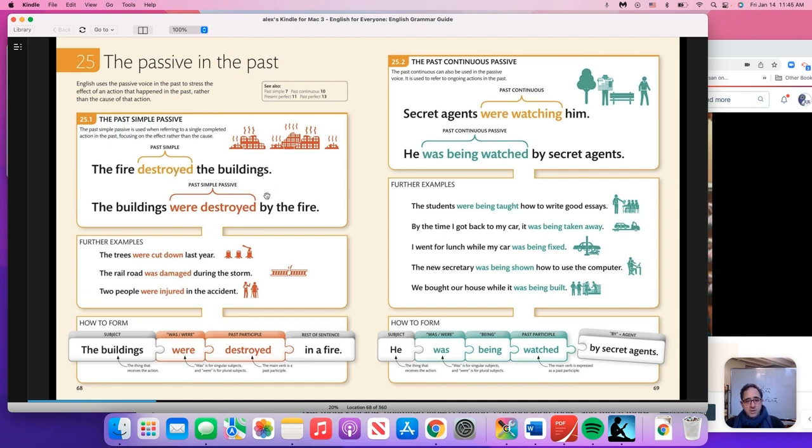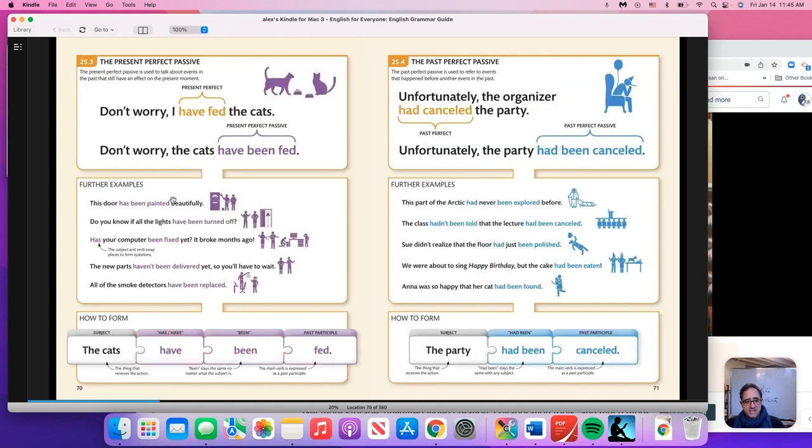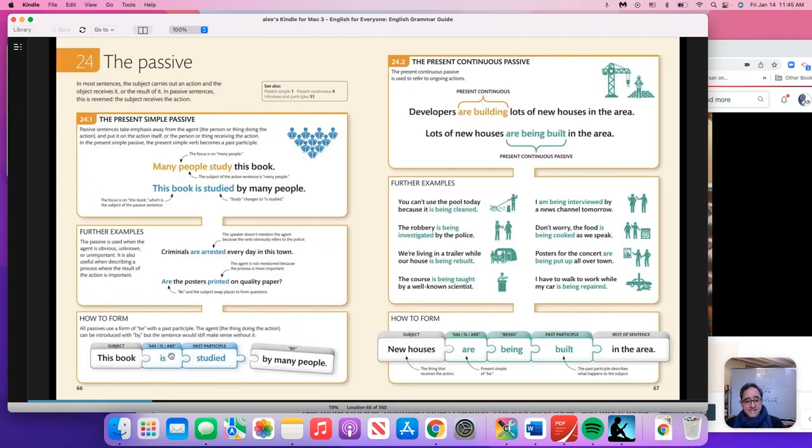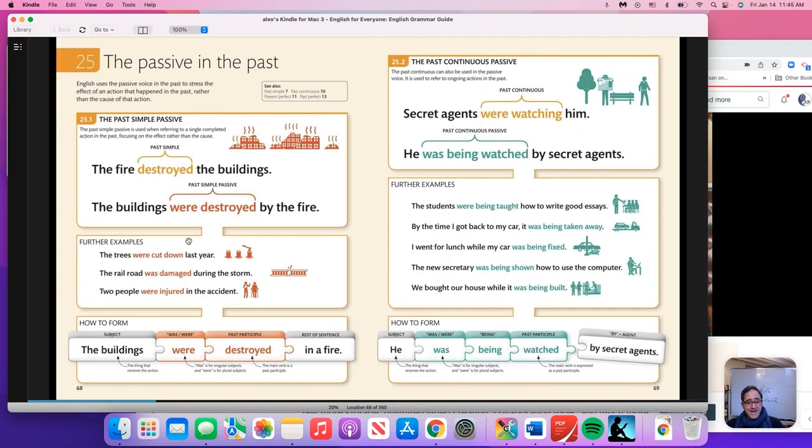Now, passive is going to move buildings to the subject, add a was or were, whereas in simple passive, here we go, it was is or are. Now we're in the past, it's was or were, and then the past participle. Remember, participle is different from past tense, though often they look the same. So the buildings were destroyed. If you cut out "by the fire," we don't know who destroyed them or what destroyed them. They were destroyed by the fire.